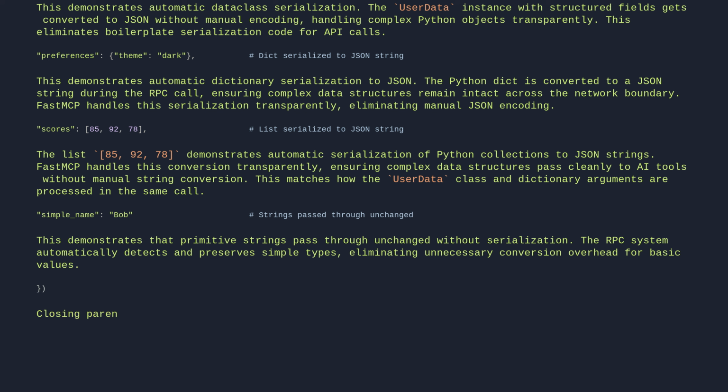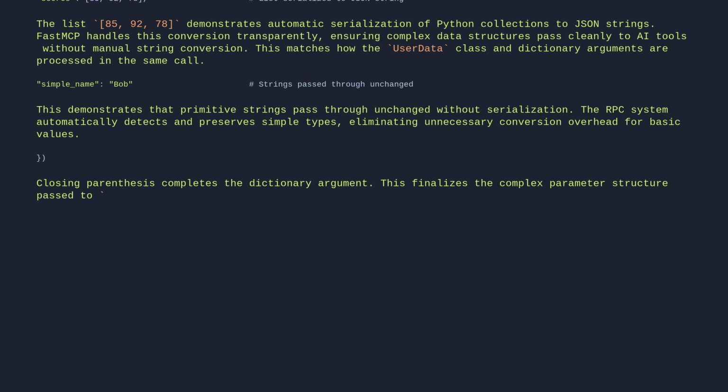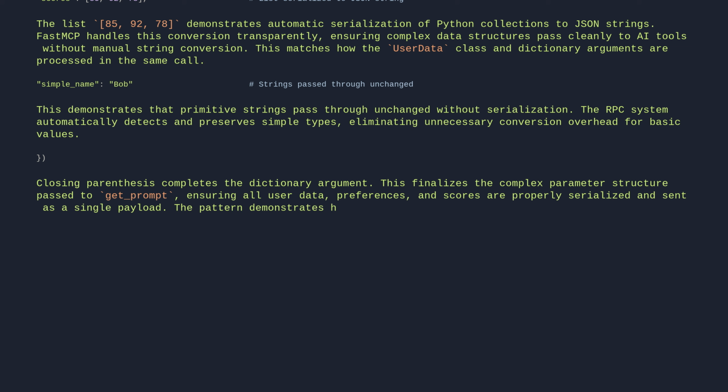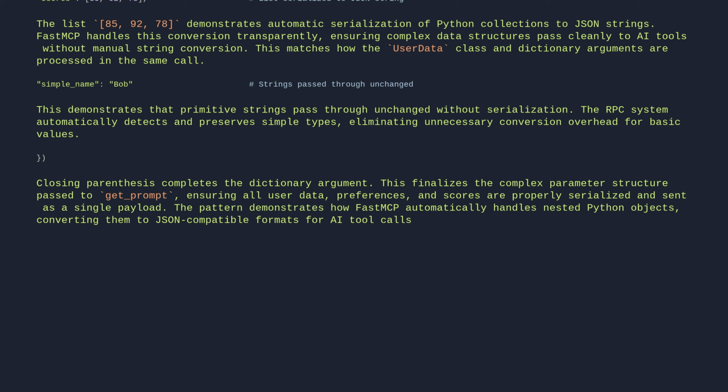The closing parenthesis completes the call. This finalizes the complex parameter structure passed to getPrompt, ensuring all user data, preferences, and scores are properly serialized and sent as a single payload. The pattern demonstrates how FastMCP automatically handles nested Python objects, converting them to JSON-compatible formats for AI tool calls.